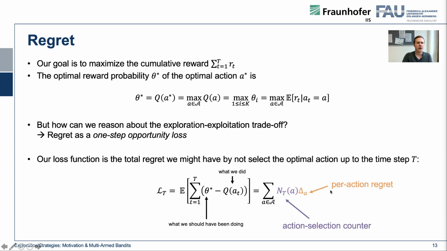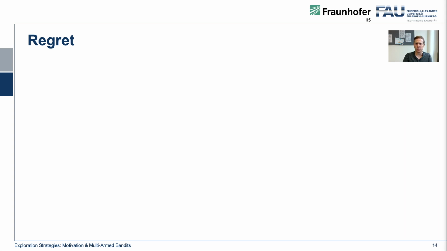And this is what you want to minimize. You want to minimize the number of times you took an action that has a large action regret, and maximize the counter for actions that have a low per-action regret.